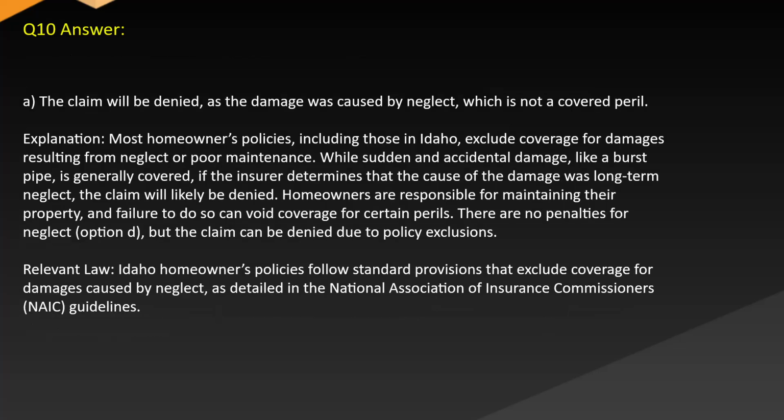Answer A. The claim will be denied, as the damage was caused by neglect, which is not a covered peril. Explanation: most homeowners' policies, including those in Idaho, exclude coverage for damages resulting from neglect or poor maintenance, while sudden and accidental damage, like a burst pipe, is generally covered. If the insurer determines that the cause of the damage was long-term neglect, the claim will likely be denied. Homeowners are responsible for maintaining their property, and failure to do so can void coverage for certain perils. There are no penalties for neglect, option D, but the claim can be denied due to policy exclusions.